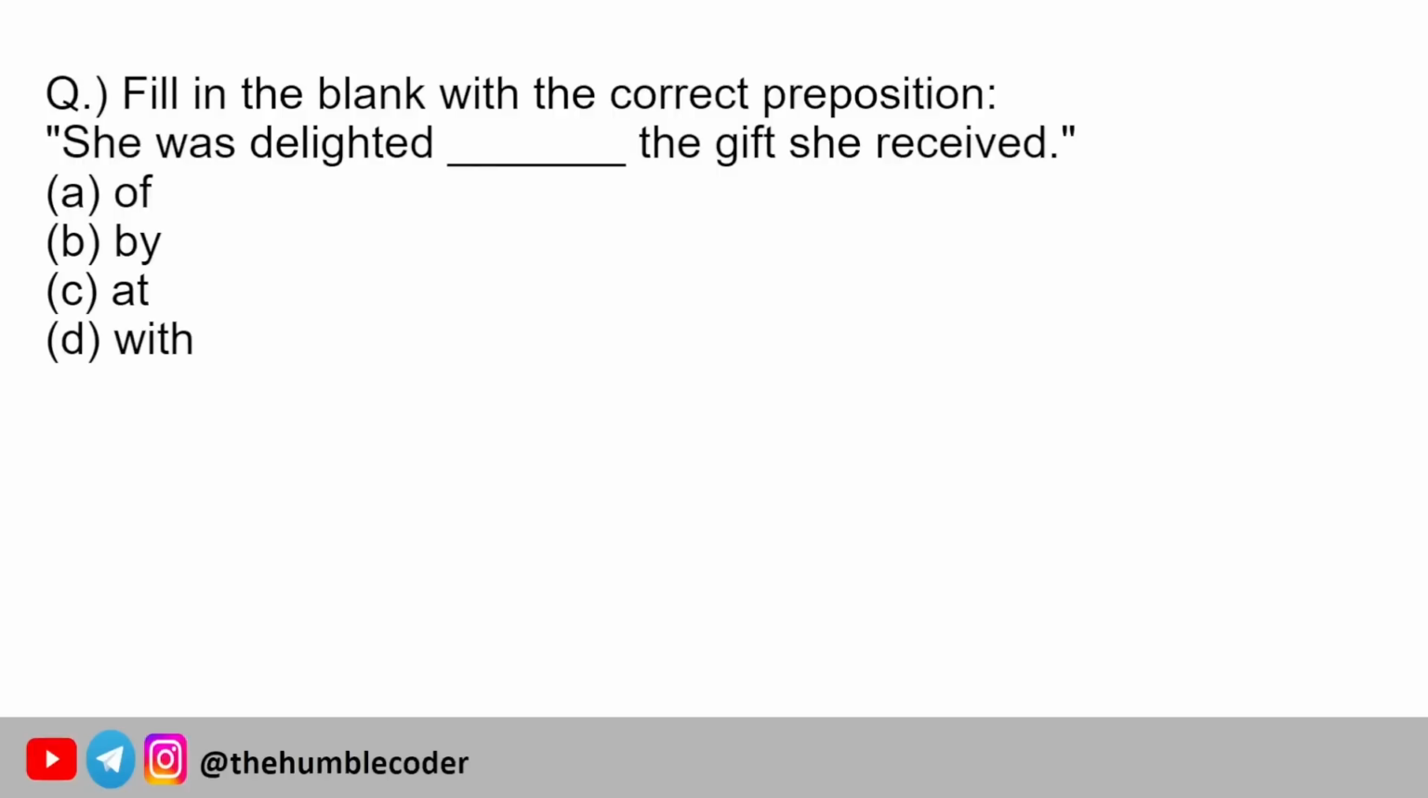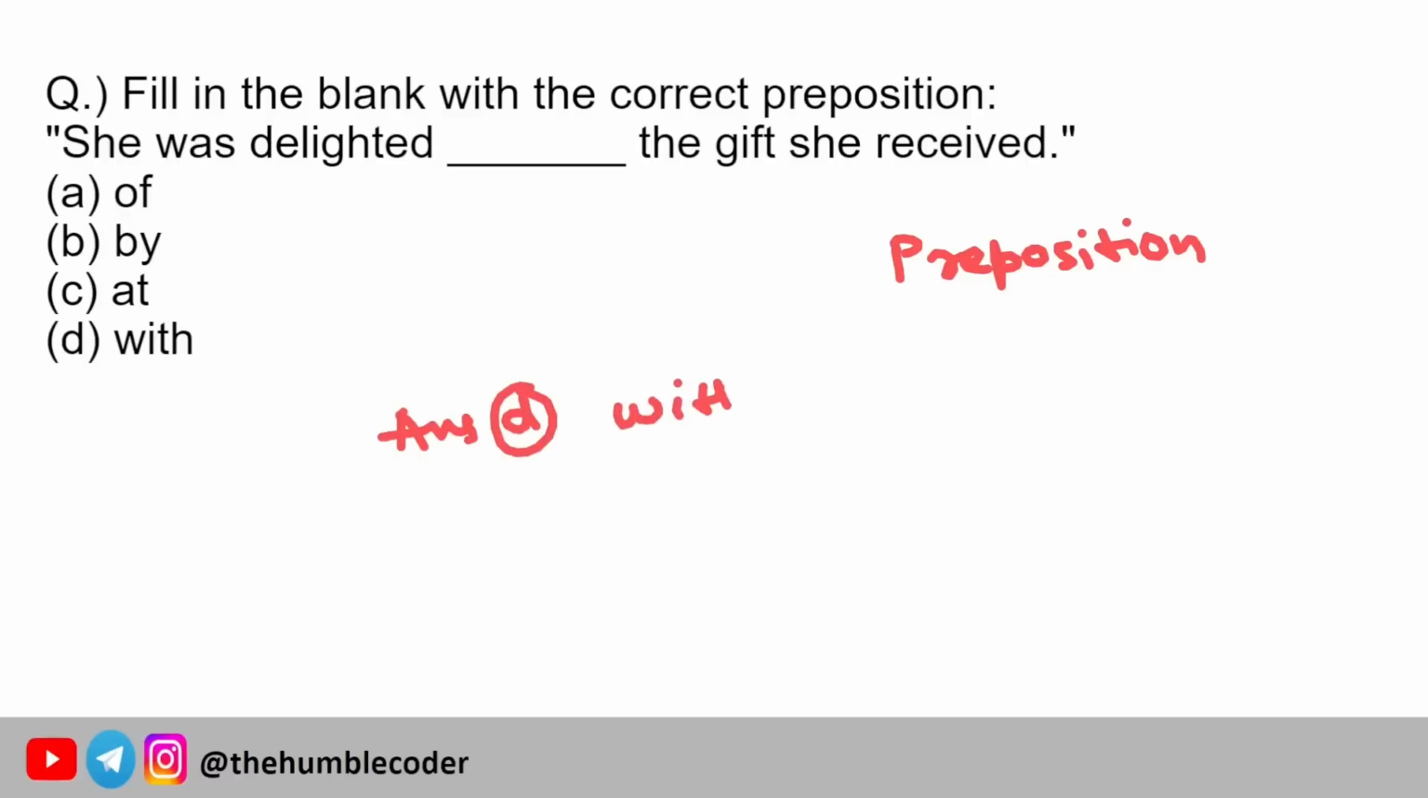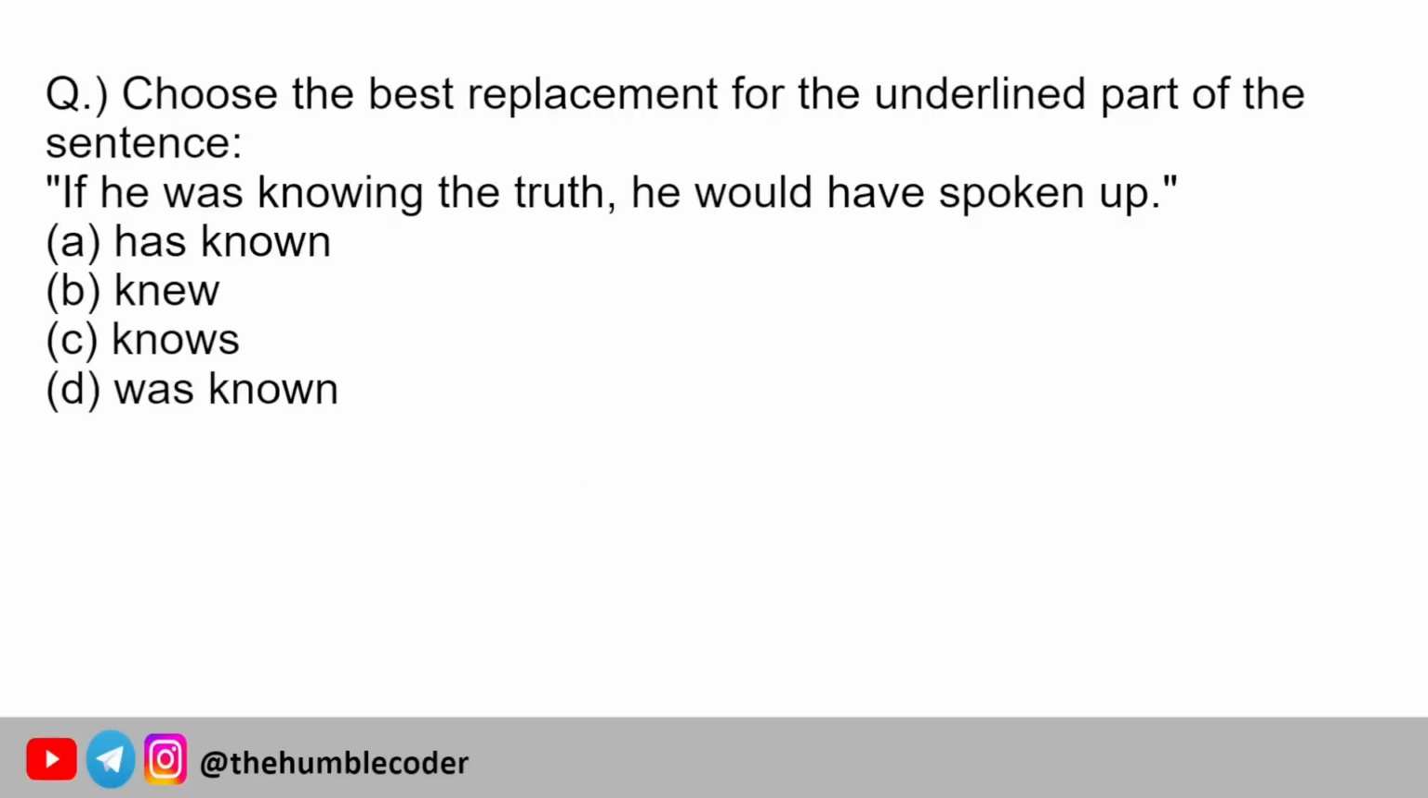Moving on to the next question, which is from the topic preposition. The question is filling the blank with the correct preposition. The sentence that we have is, she was delighted dash the gift she received. The options are of, by, at, with. The correct answer is option number D, that is, she was delighted with the gift that she has received. So the correct answer is with. Moving on to the next question now.